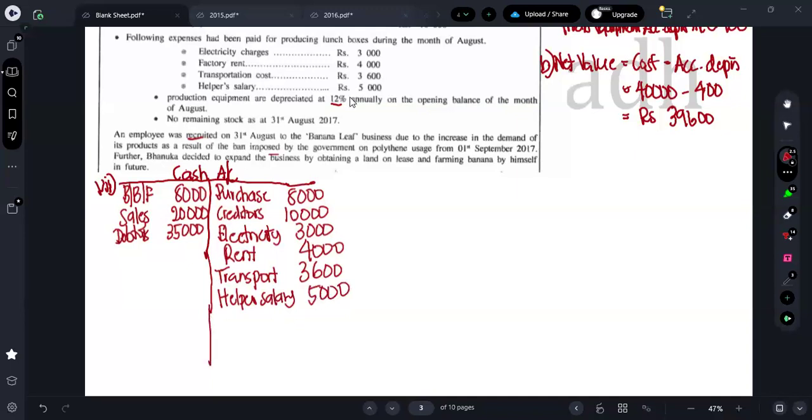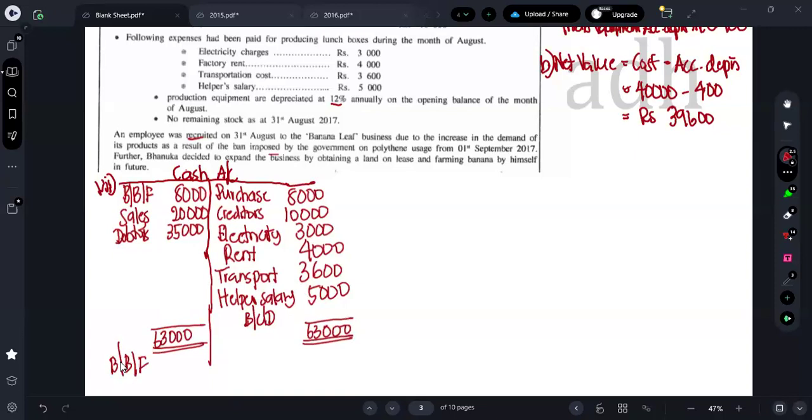Production equipment 12% is being depreciated. Fine. There is no other transaction, right? So these are the only cash related transactions. If these are the only cash related transactions, what's the answer? 63,000. So 63,000 for balance carried down will be here. Balance brought forward will be here.